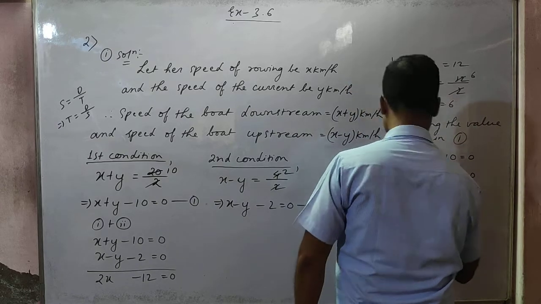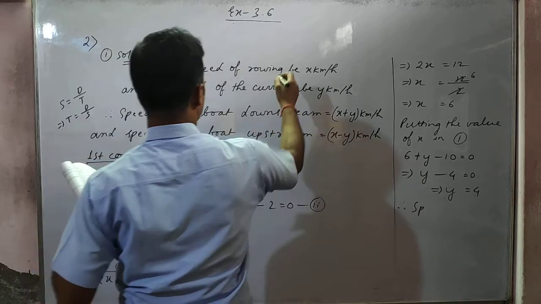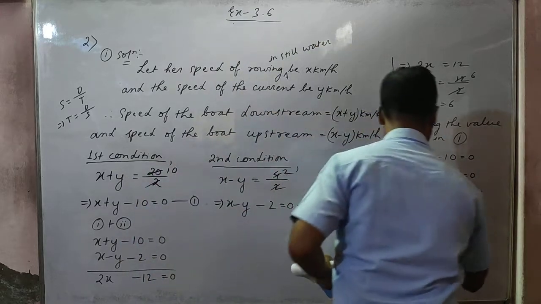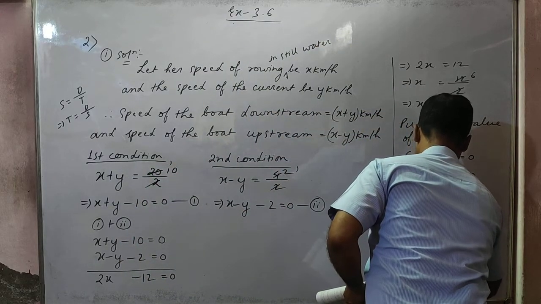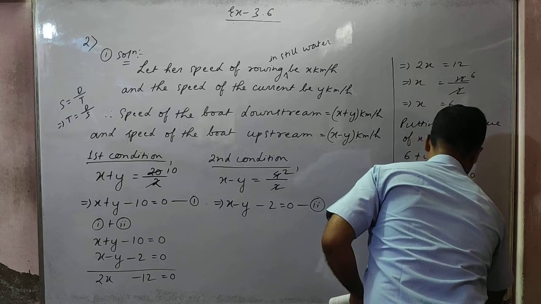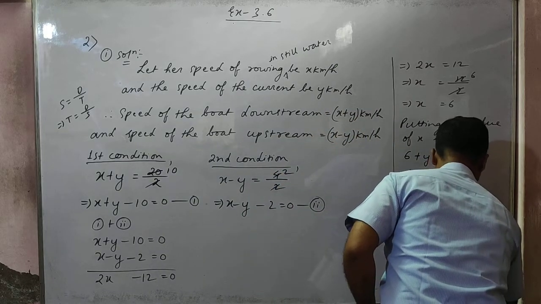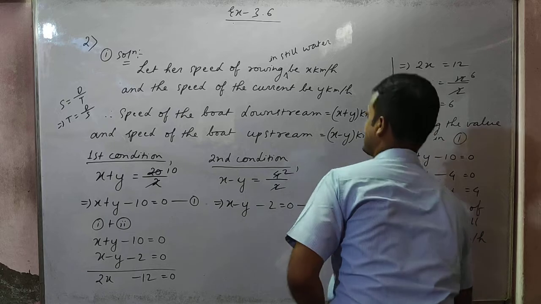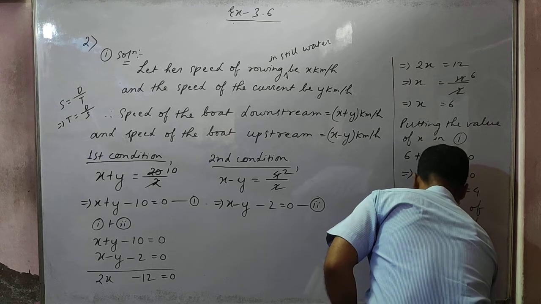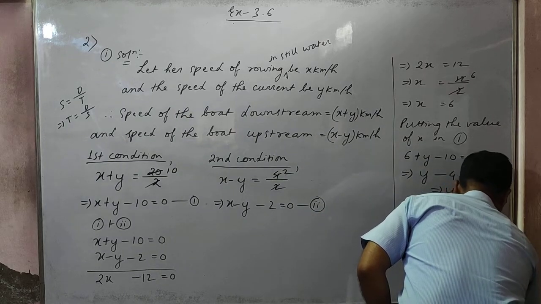Therefore, her speed of flowing in still water is equal to 6 km per hour, and speed of the current is equal to 4 km per hour.